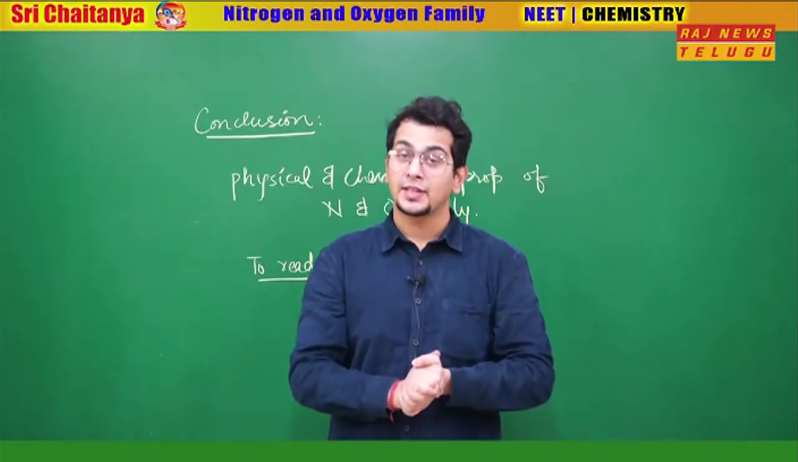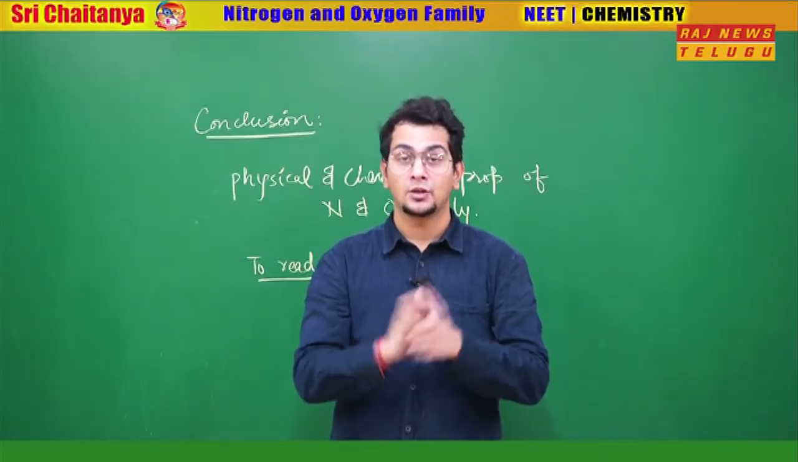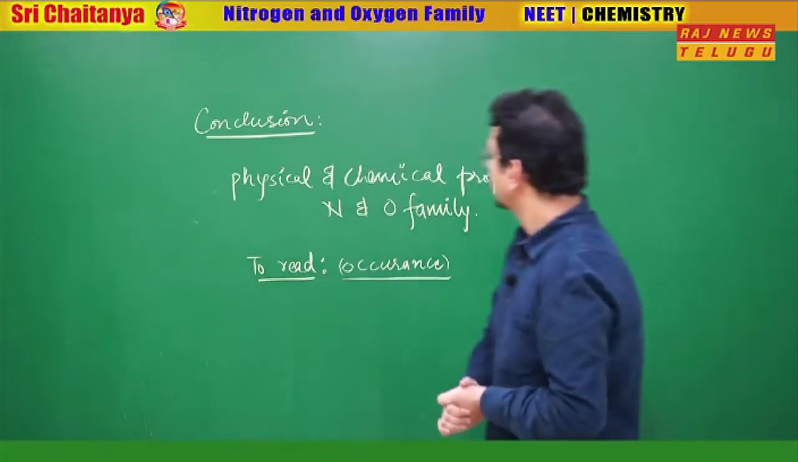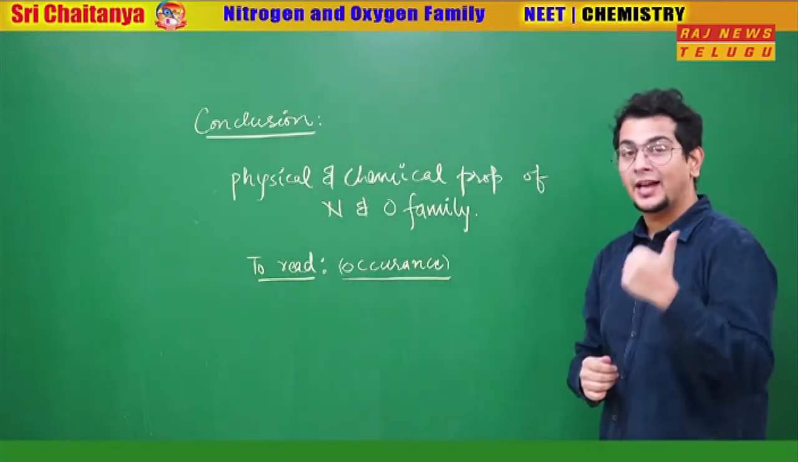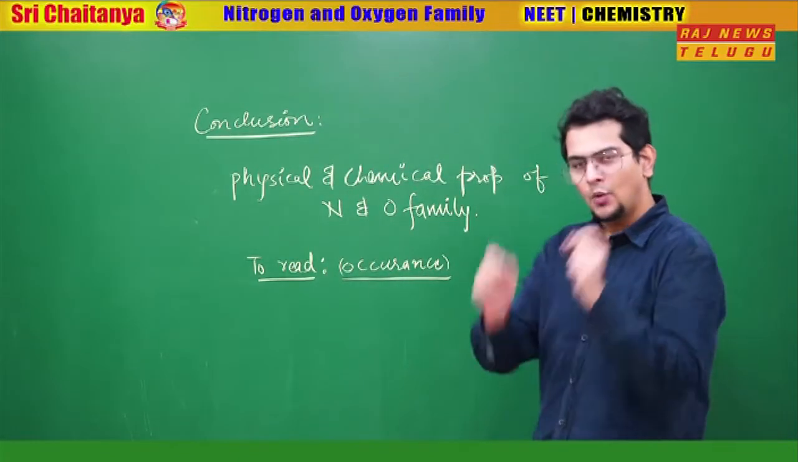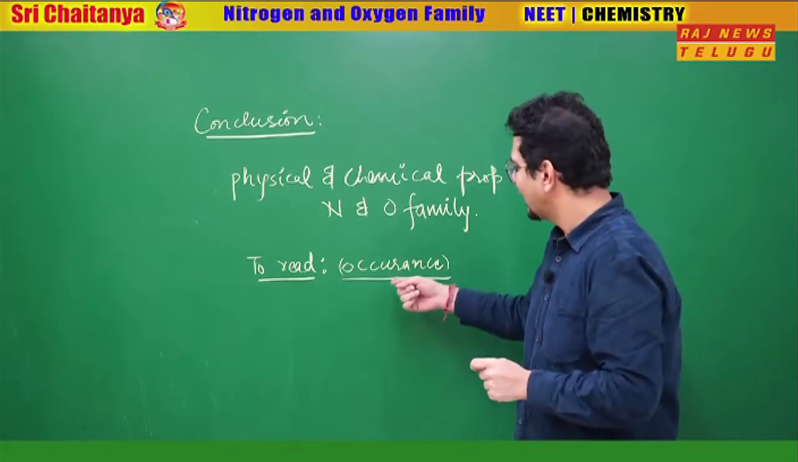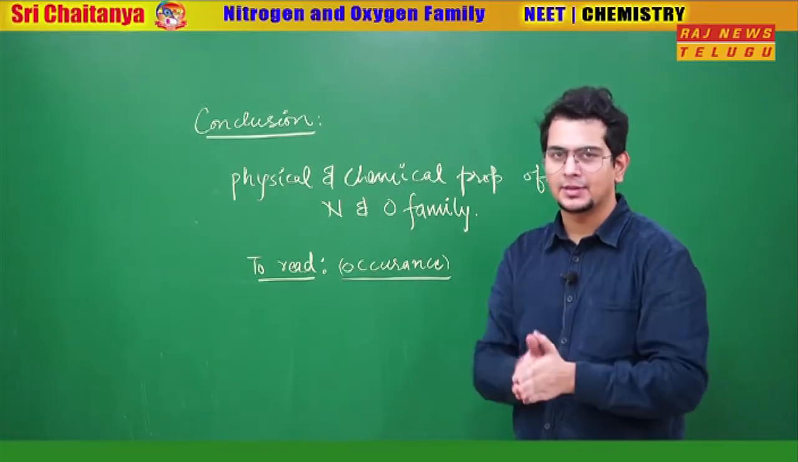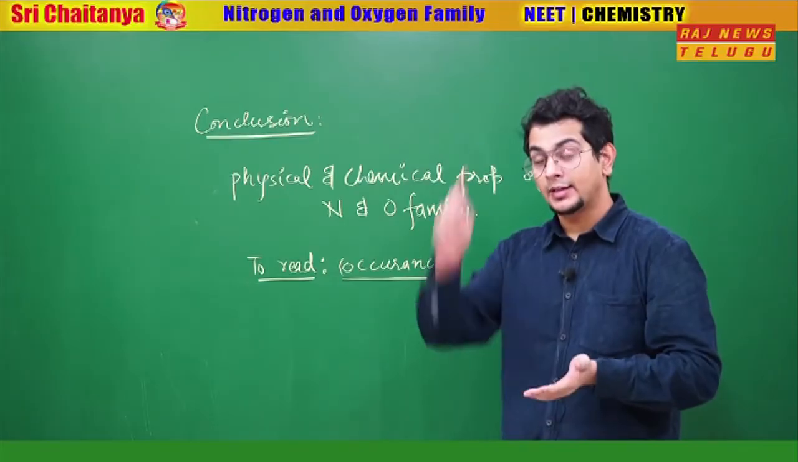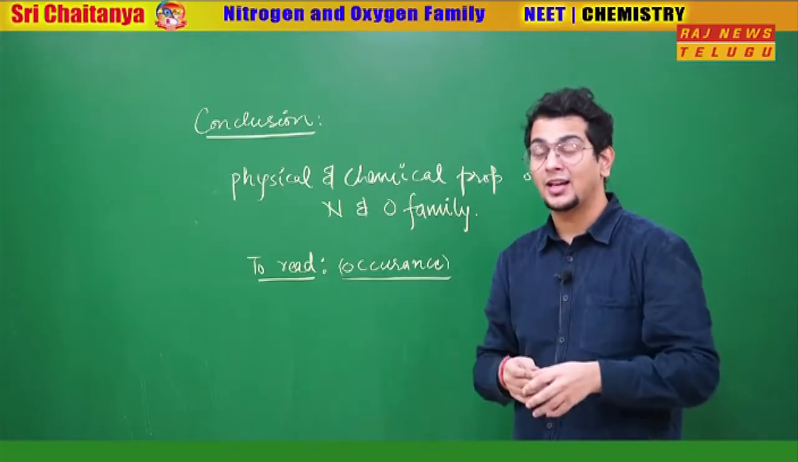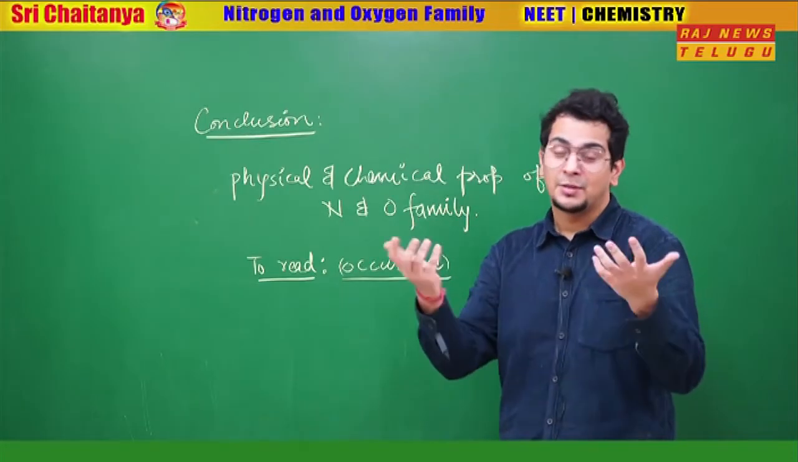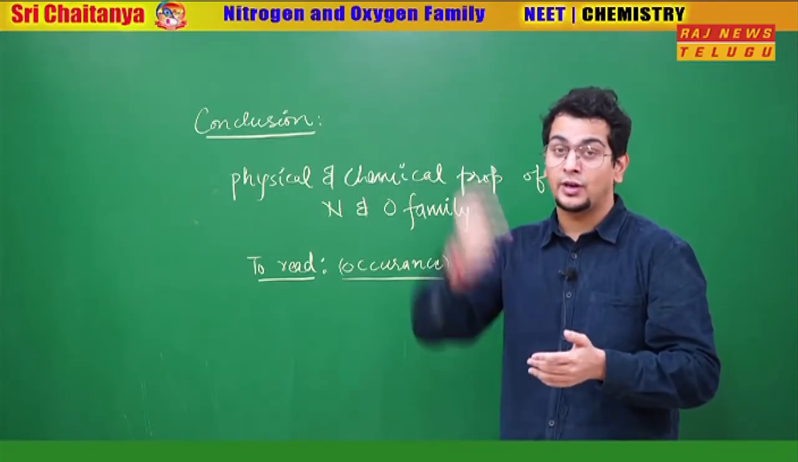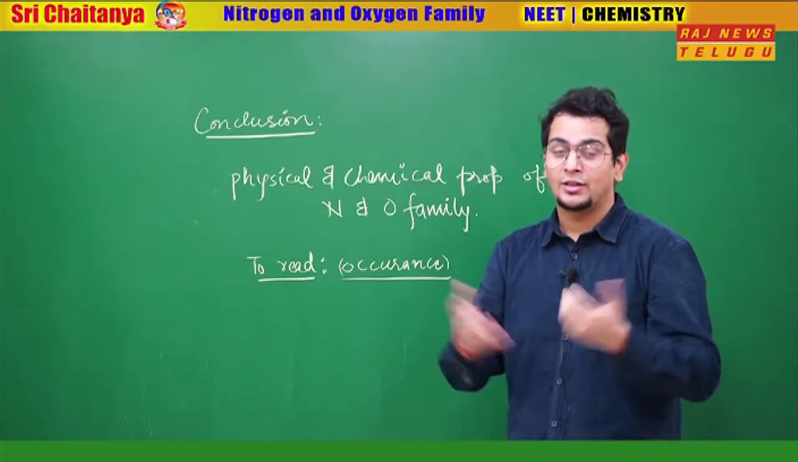So this was the first lecture on the 15-16 groups combined. In this lecture we learnt about the physical and chemical properties of the nitrogen and oxygen family. One assignment I gave you to read is the occurrence of the nitrogen and oxygen family members. Sulfur I told you is found in hair and hair-related products like onion and garlic, but believe it or not, my hair was falling and I tried to use onion. It did not work much.